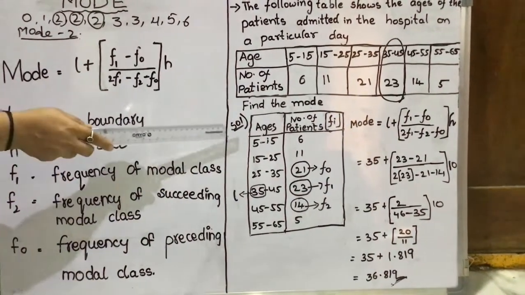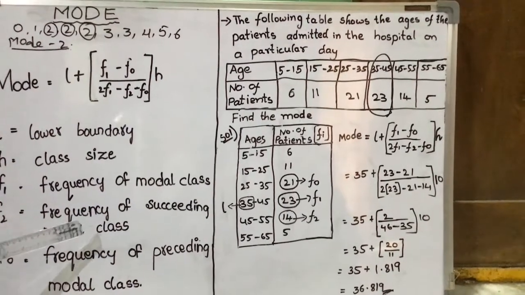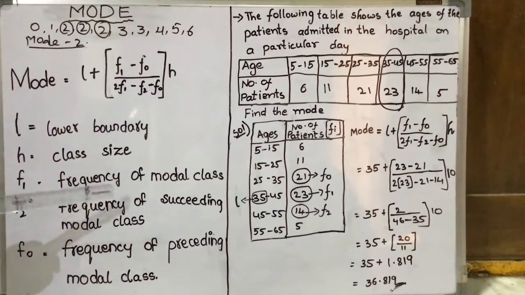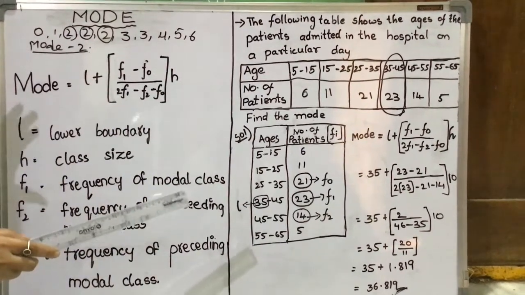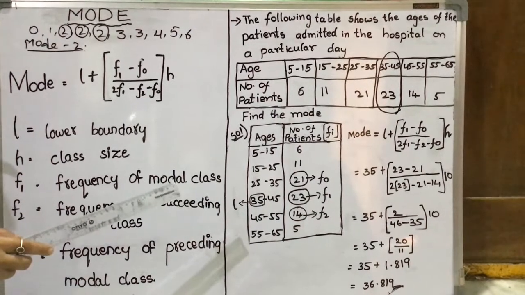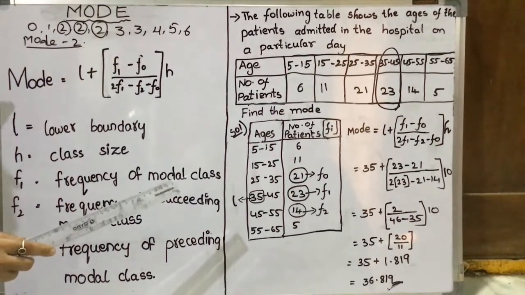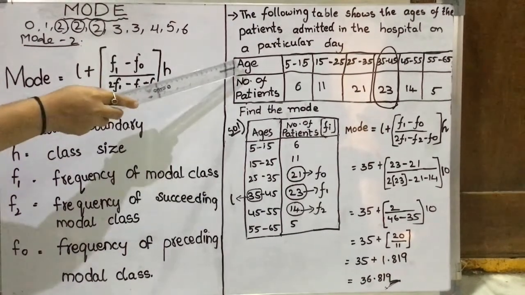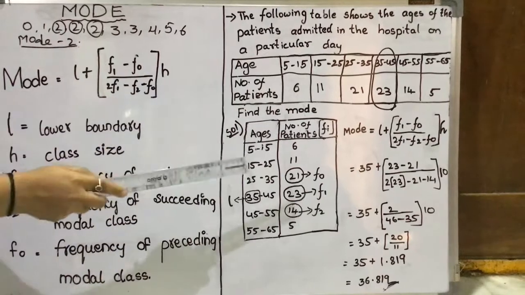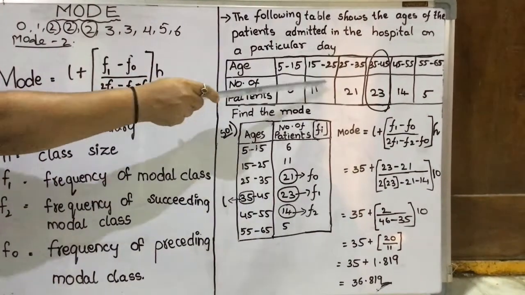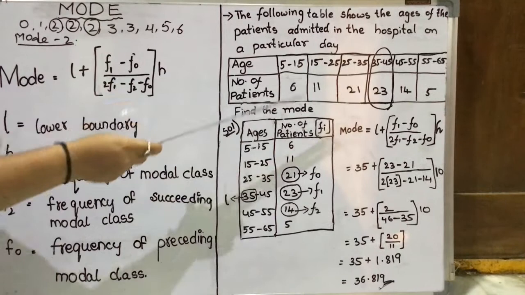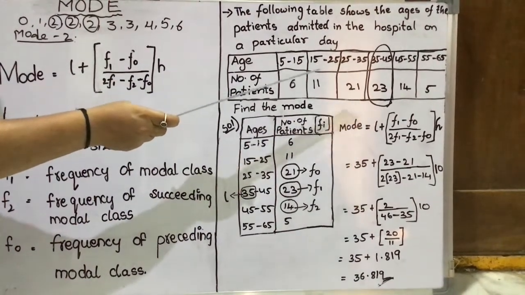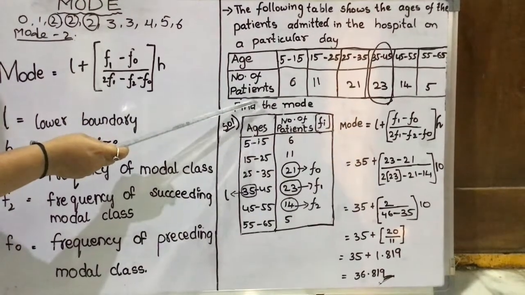I can explain using this sum only. First of all, children, I am going to read this question and explain each term from here. One of the mode questions is given here. The following table shows the ages of the patients admitted in the hospital on a particular day. Age is given as 5 to 15, 15 to 25, 25 to 35, 35 to 45, 45 to 55 and 55 to 65, and number of patients is nothing but frequency.